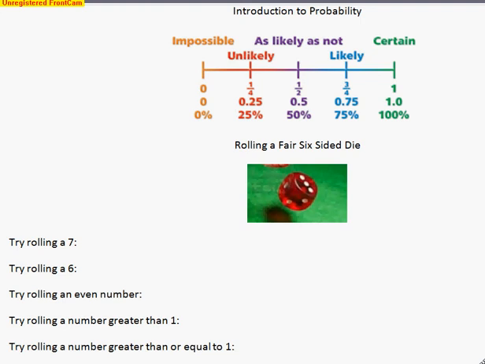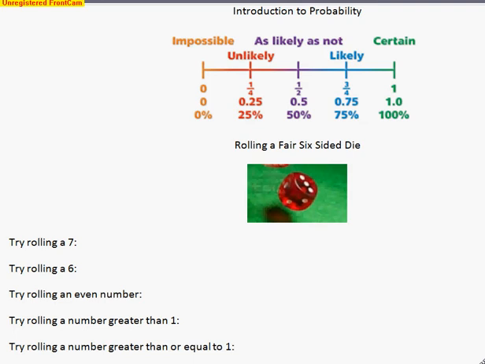Would you like to be able to predict how many yards a quarterback will throw, or who will win the World Series next season, or maybe just what the weather will be tomorrow? Well, all these involve some knowledge and understanding of probability. And probability is the measure of a likeliness of an event occurring, and it is on a scale between 0 and 1. 0 is an impossible event, and 1 being a certain event.